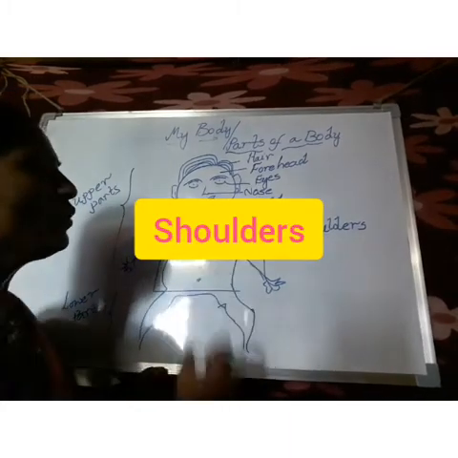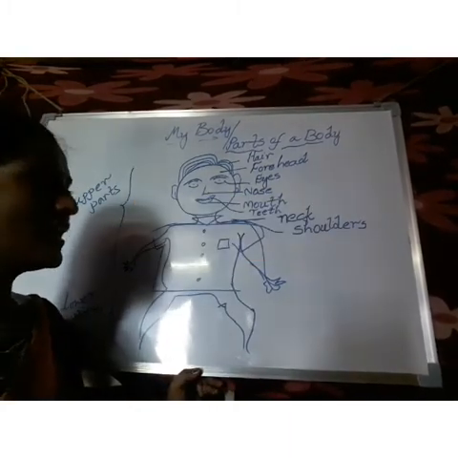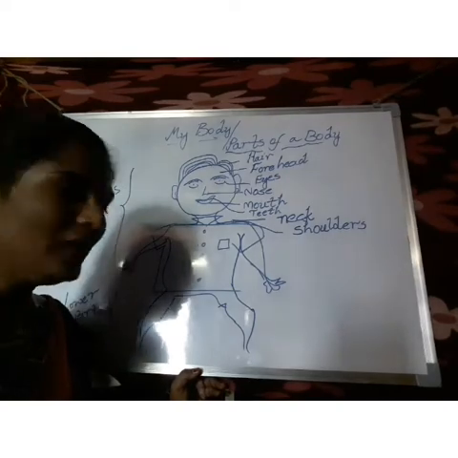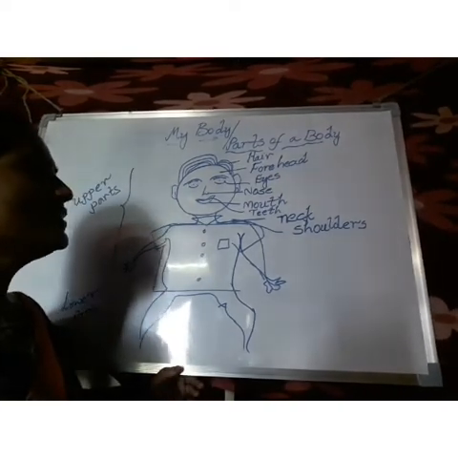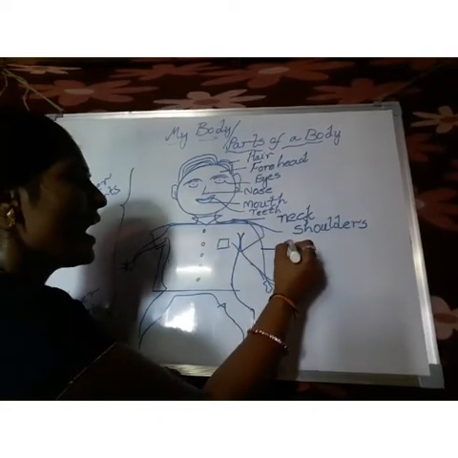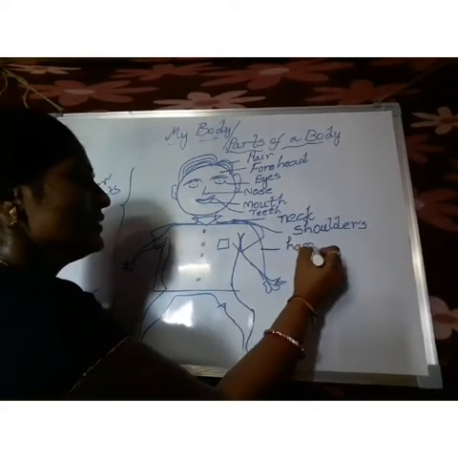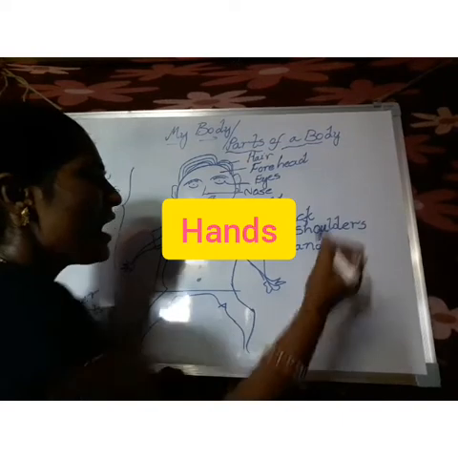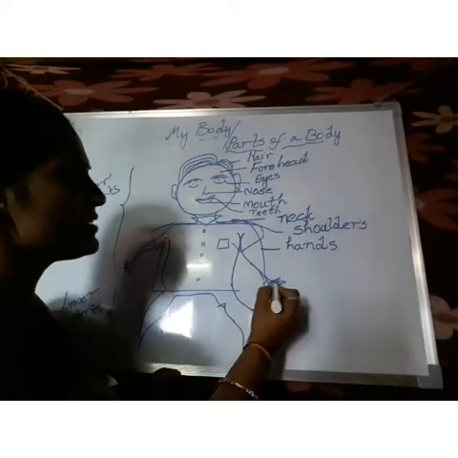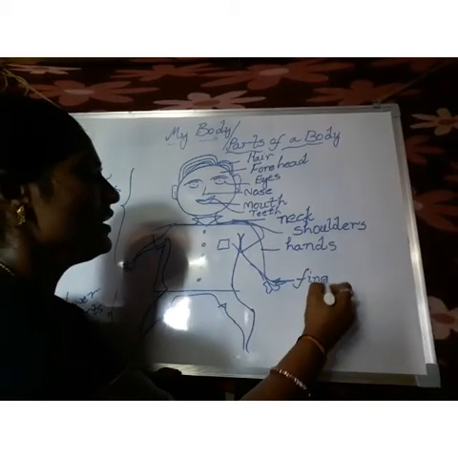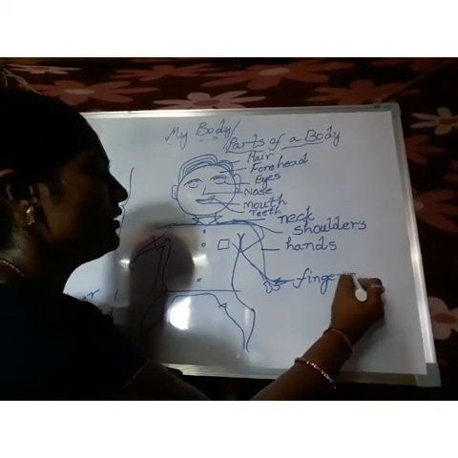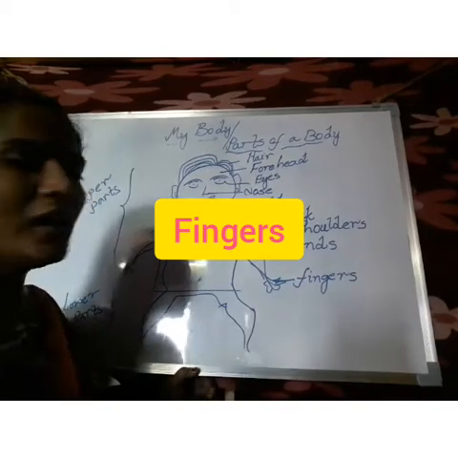Coming down, these we call hands. These parts we call hands, and these are fingers. F-I-N-G-E-R-S, fingers.